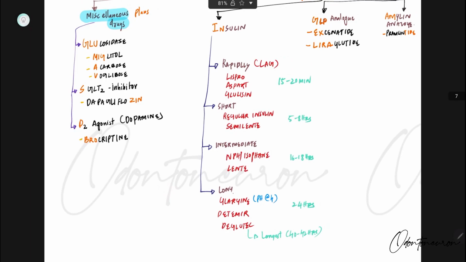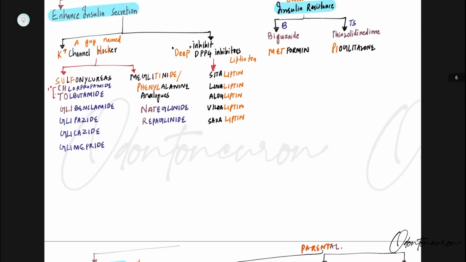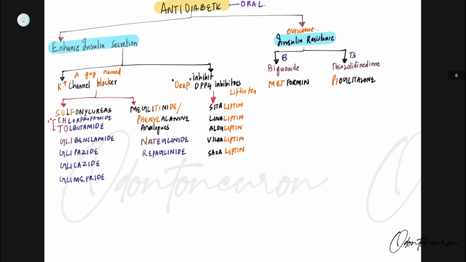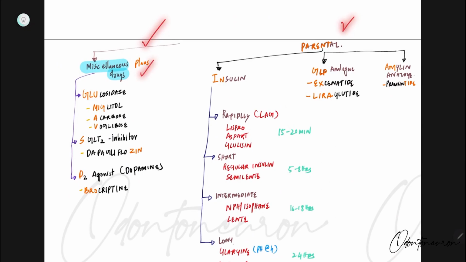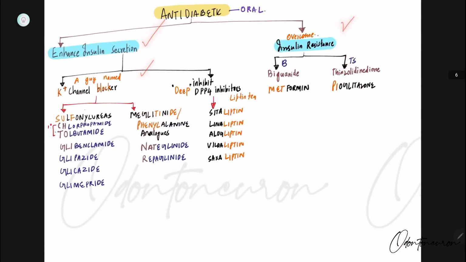Now we know the story, right? So it will be very beautiful for us to recap. Okay, so we have as such three classifications for oral drugs, that is enhanced insulin secretion, insulin resistance, and miscellaneous drugs. So here we go. Now enhanced insulin secretion should be like this.